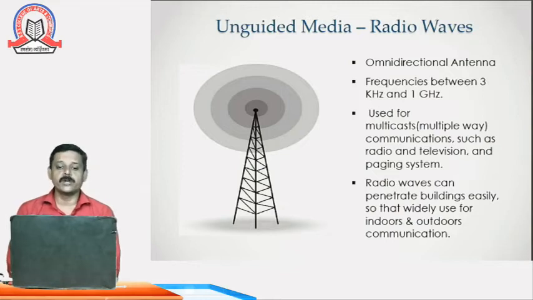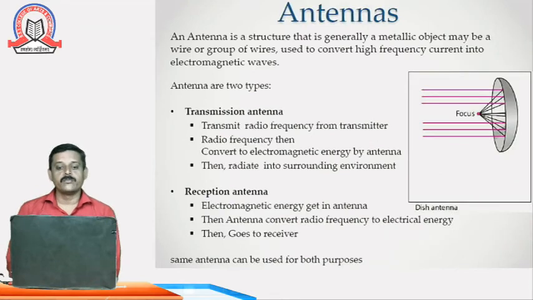These radio waves can penetrate buildings easily, so there isn't any obstacle for this data transmission, and you can easily use this signal indoor as well as outdoor for successful communication. In the same way, we have a few antennas through which we transmit this signal.